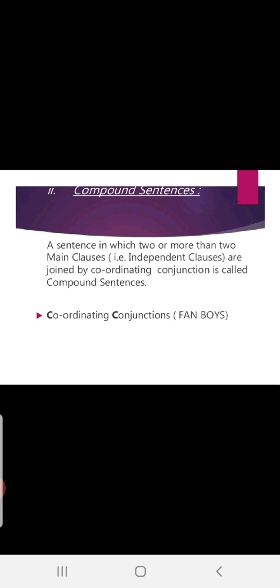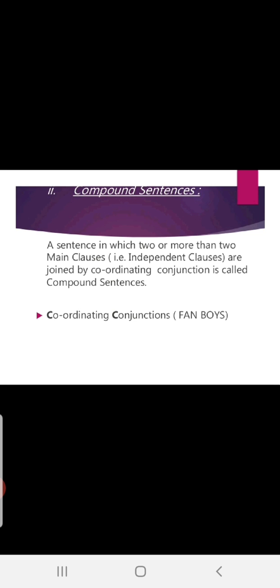So, with the help of this, we will be framing compound sentences, and in compound sentences you will come across these FANBOYS, and these FANBOYS are the coordinating conjunctions, the conjunctions which coordinate the clauses.